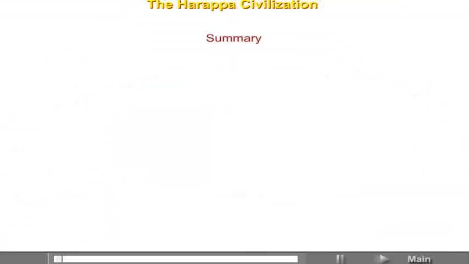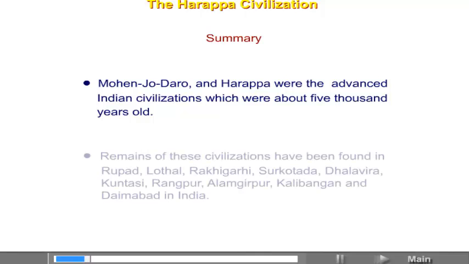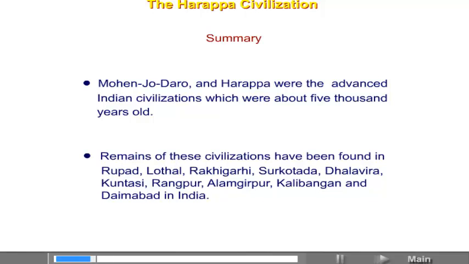Summary. Mohenjo-daro and Harappa were advanced Indian civilizations which were about 5,000 years old. Remains of this civilization have been found in Ropar, Lothal, Surkotada, Kuntasi, Dholavira, Rakhigarhi, Rangpur, Alamgirpur, Kalibangan and Daimabad in India.